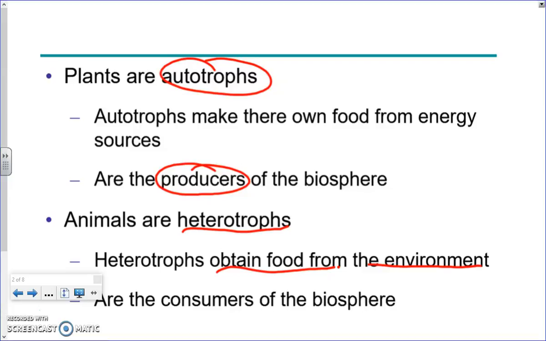You do not use energy from the sun. So to summarize, autotrophs are organisms that make their own food using energy sources. The one that we're talking about in this PowerPoint and in the next week is the energy from the sun. And animals, us, we're heterotrophs. We obtain food from the environment.